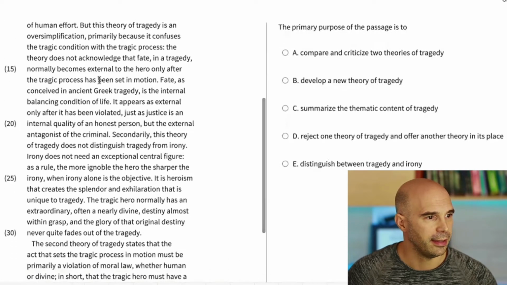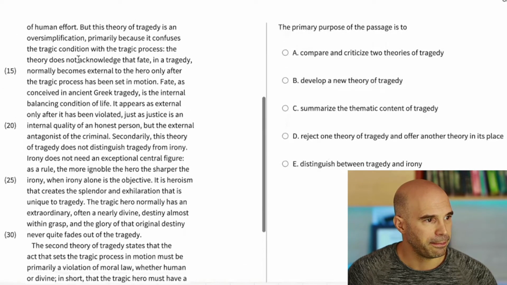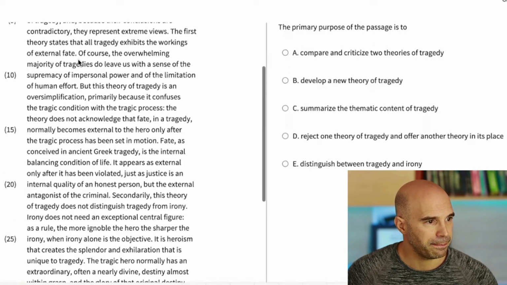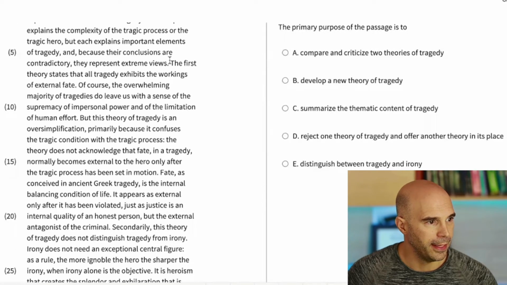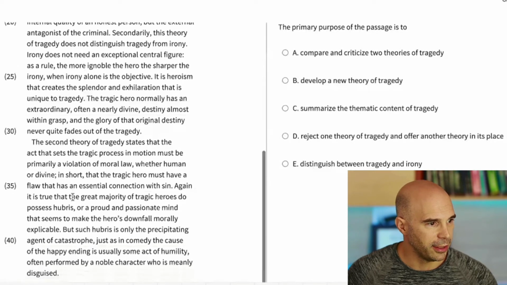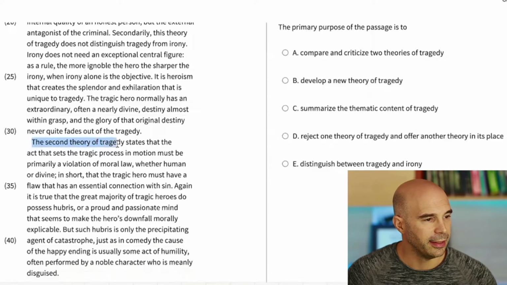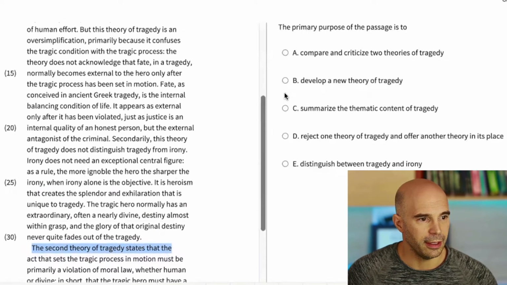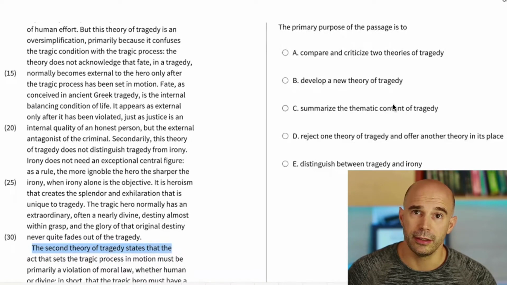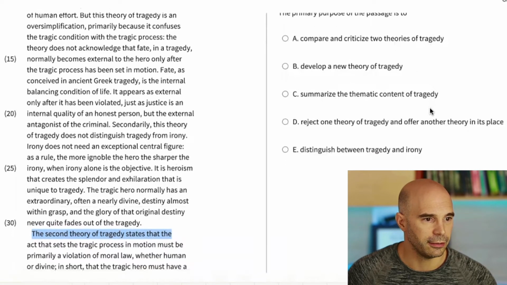We had the first theory states that, and then in line 31, we had the second theory states that. So definitely not B. C, summarize the thematic content of tragedy. No, this is about the two theories of tragedy, not about the thematic content of tragedy.